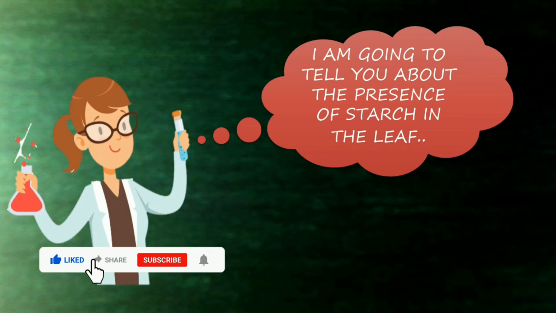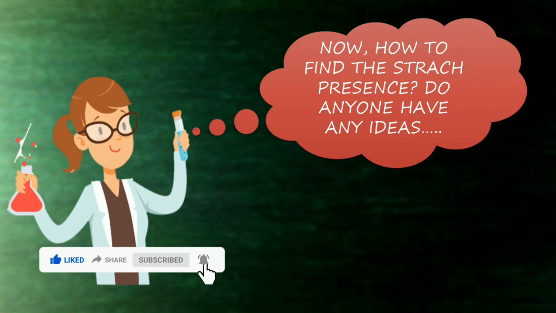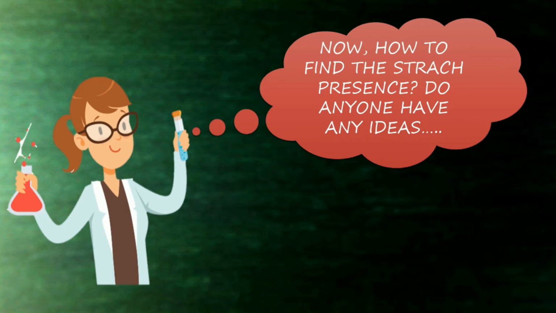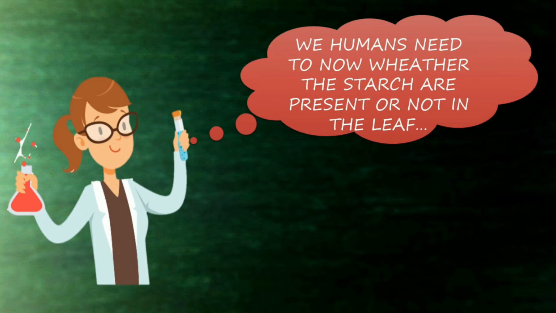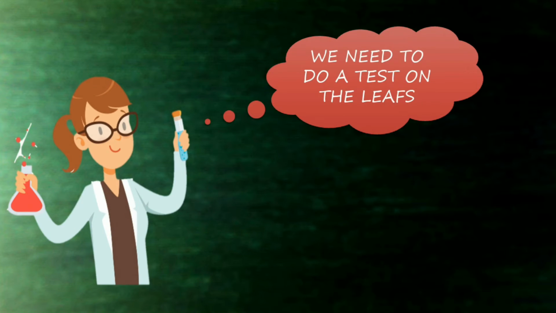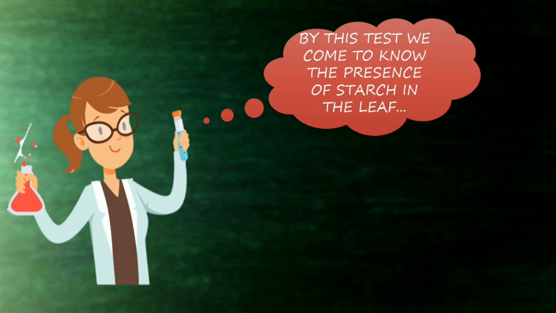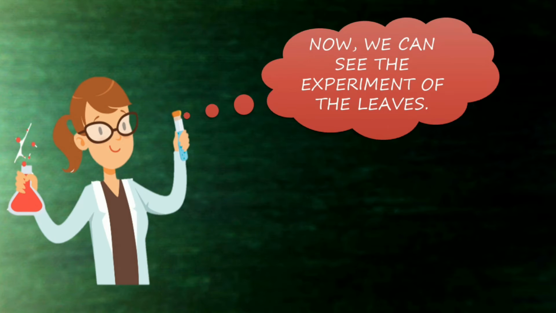Hi children, I am going to tell you about the presence of starch in the leaf. Now, how do we find the starch presence? Does anyone have any ideas? No problem, let me tell you. We humans need to know whether starch is present or not in the leaf. We need to do a test on the leaves. By this test, we come to know the presence of starch in the leaf. Now we can see the experiment on the leaves.